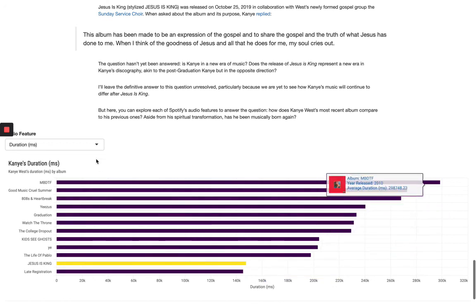So again, I won't go over each audio feature, and I won't answer the question of whether he's truly experienced a rebirth, because we're yet to see how his future albums will continue to differ from his prior ones, but I hope that you explore the plots in this post, and that you can also see how Kanye West's music has changed along with his persona with the release of Jesus Is King.